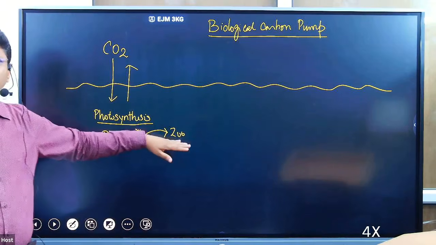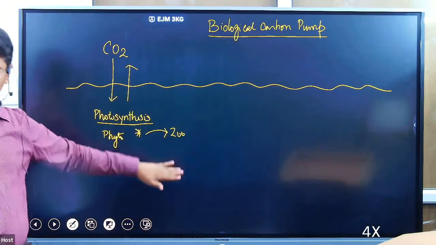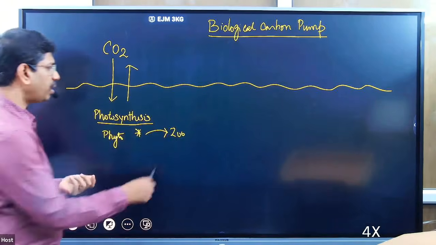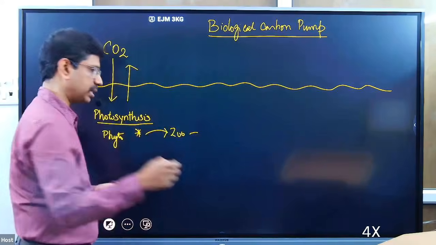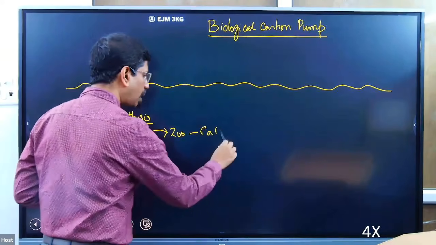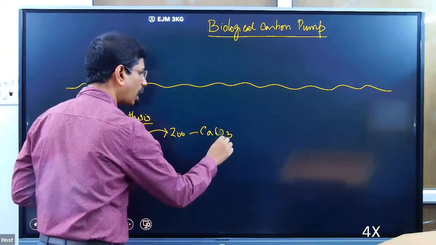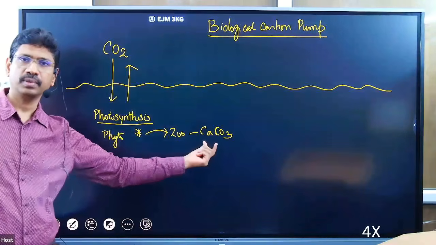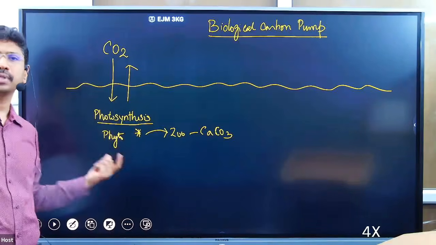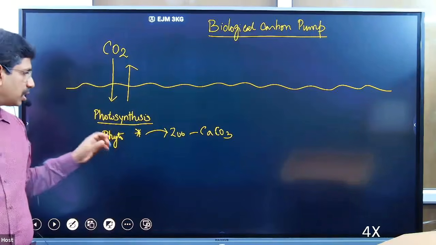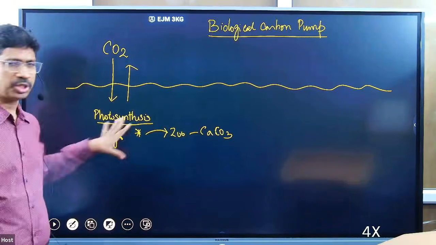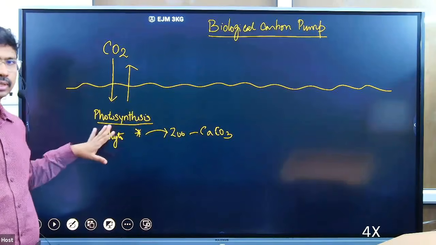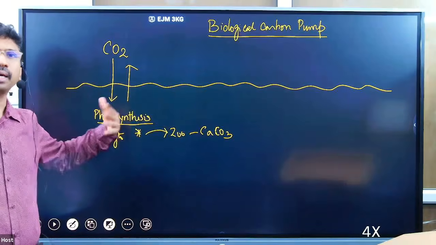So all these organisms, they excrete, they also die. Take the shell forming organisms, calcium carbonate is the shell. Here also carbon gets fixed, in the carbonate. In all other organic compounds also, the carbon is getting fixed. So these organisms, shells, zooplanktons, fishes, phytoplanktons, they may excrete or they may die.